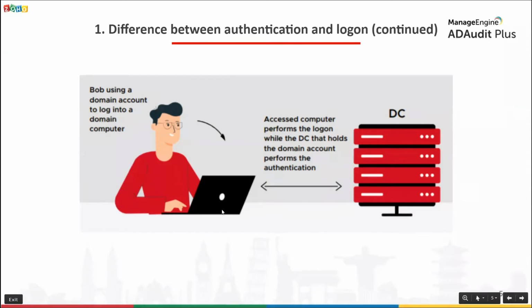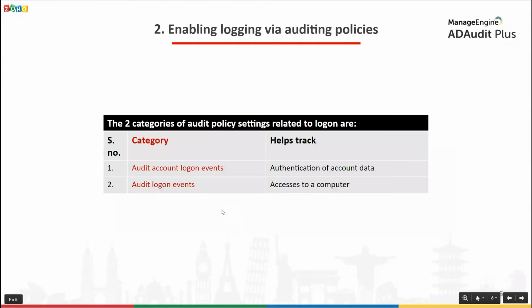Security auditing can be configured via audit policy settings or advanced audit policy settings. Let's first take a look at audit policy settings. You should all be aware of this. Audit policy and advanced audit policy settings can be enabled via group policy objects, or GPOs in short.